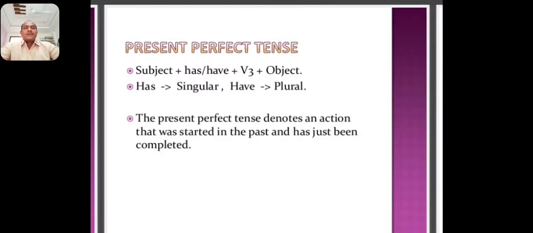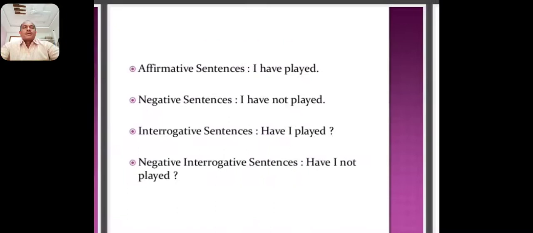For example, in an affirmative sentence, I have played cricket. If you use it as a negative sentence, I have not played cricket. In an interrogative sentence, have I played cricket?